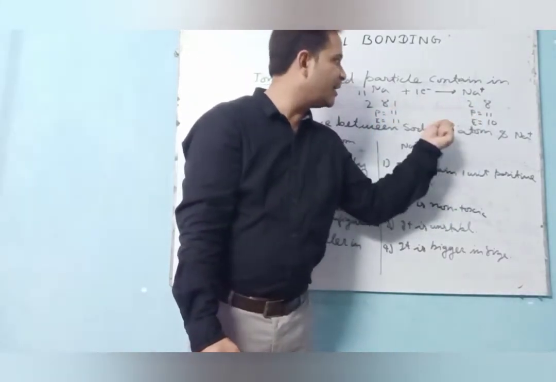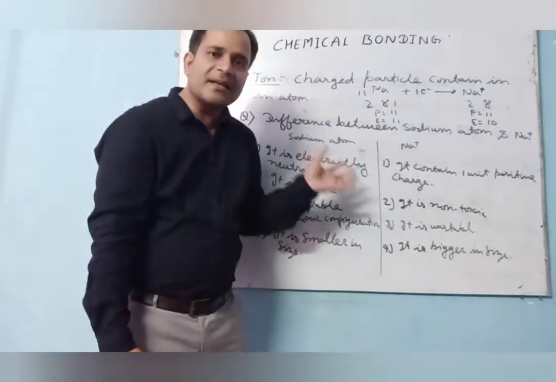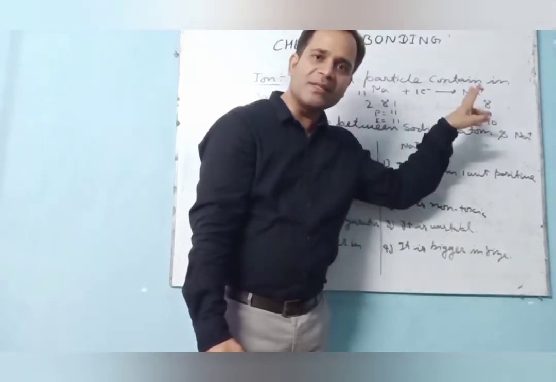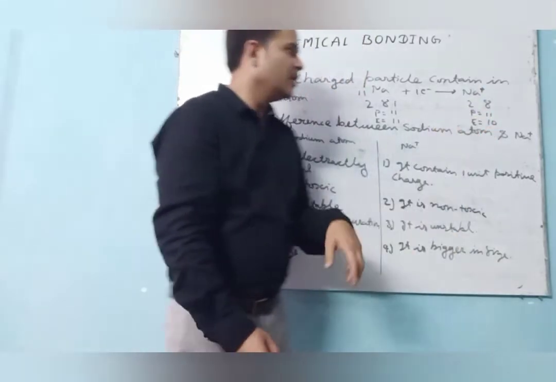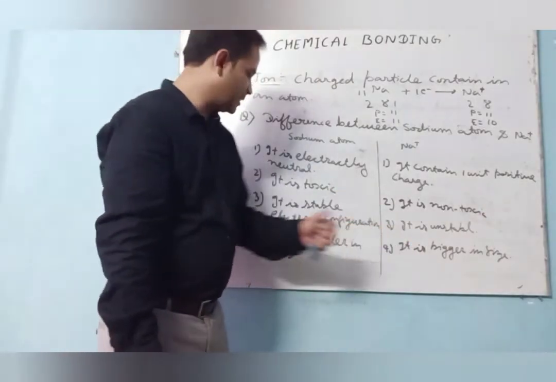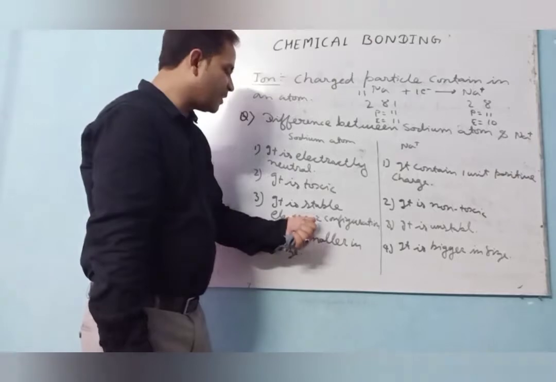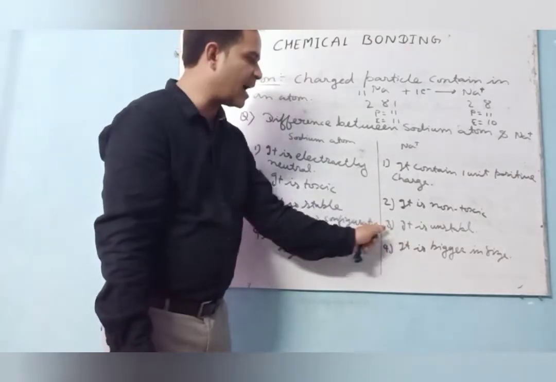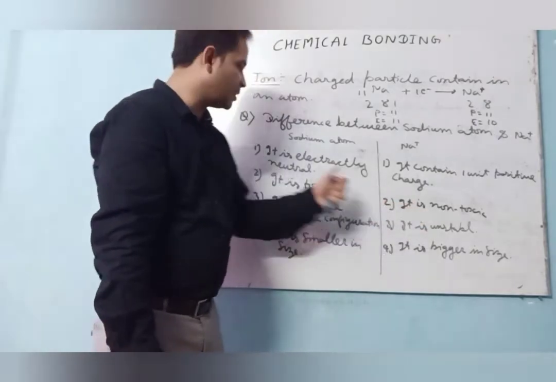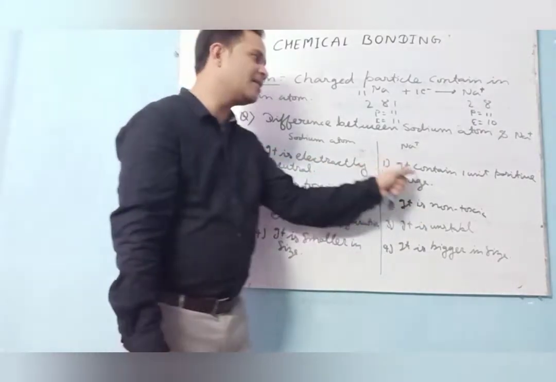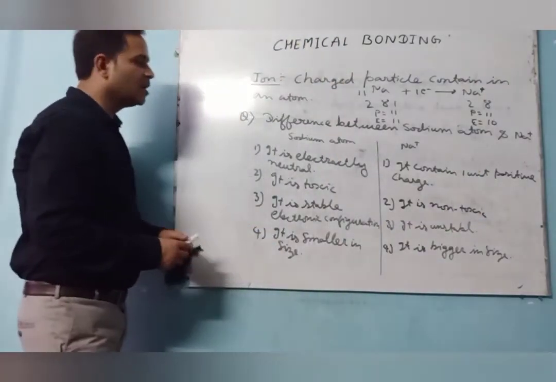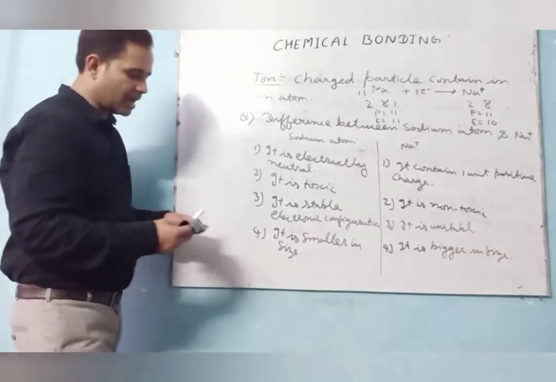So that's why I am saying the sodium atom is bigger in size, while the sodium ion is smaller in size, because it has 2 shells. The atom is bigger in size, has a stable electronic configuration, and the ion is unstable. It is toxic in nature, it is non-toxic in nature. It is electrically neutral, it contains 1 unit positive charge. So this is the difference between the sodium atom and sodium ion.